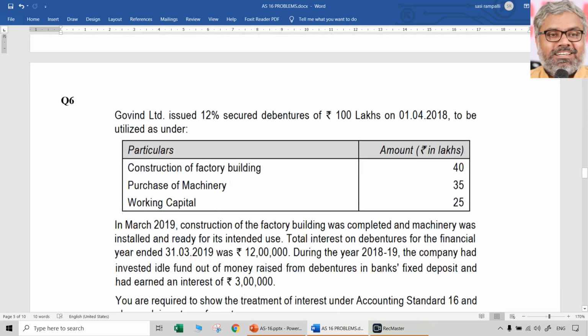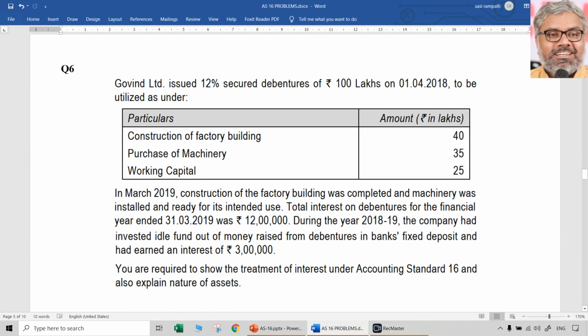Similar questions will be given, more or less the same, a lot of times. Then question number 6. Govind Limited issued 12% secured debentures of 100 lakhs to be utilized as under: construction of factory building 40 lakhs, purchase of machinery, working capital. Construction of factory building can be a qualifying asset. This is not, and this is not a qualifying asset, we can say.